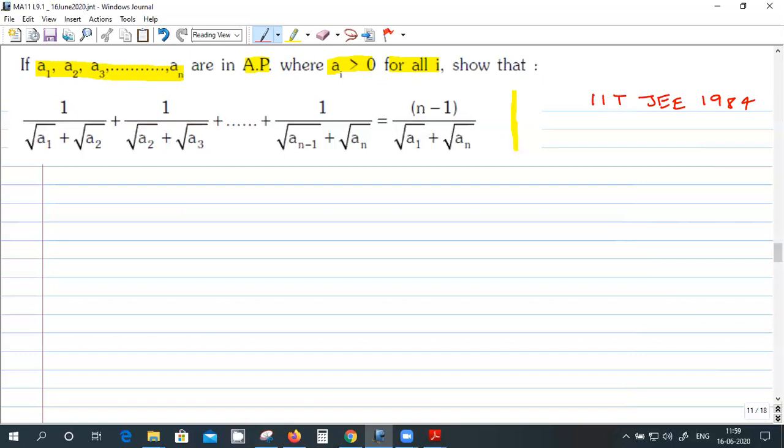Look at the denominator. What is the pattern here? It's two consecutive terms, right? A1, A2; A2, A3; A3, A4; up to A(n minus 1), An. So it's two consecutive terms, and the difference between consecutive terms is D. So take the first term and try to rationalize it, and you will get the idea how to do it.